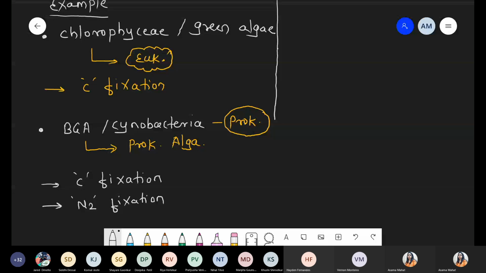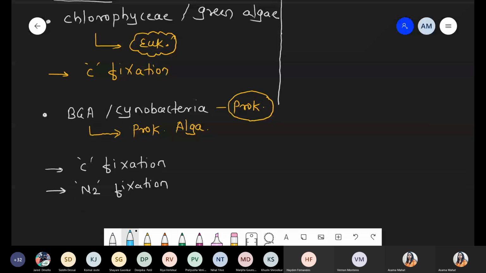We have evidence that not only Chlorophyceae, a eukaryotic alga, but also some BGA, some cyanobacteria, a prokaryotic alga, show symbiotic association with fungi and form a lichen. Cyanobacteria involved in both carbon fixation and nitrogen fixation can be part of a lichen.